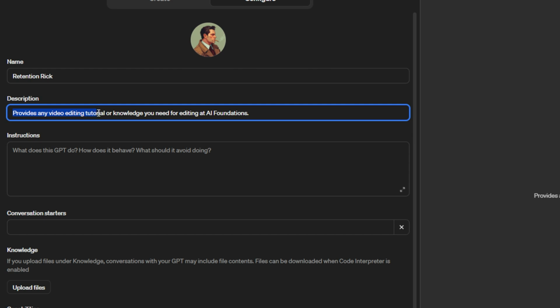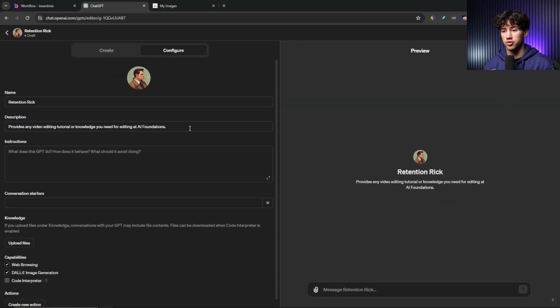Description: provides any video editing tutorial or knowledge you need for editing at AI Foundations. Want to specify that this is editing for AI Foundations. My unique style. That's what I'm crafting this GPT into. It's a beautiful thing. Now I'm going to go in and craft the instructions for Retention Rick, and I'm going to show you some of the unique elements that I put into these instructions.